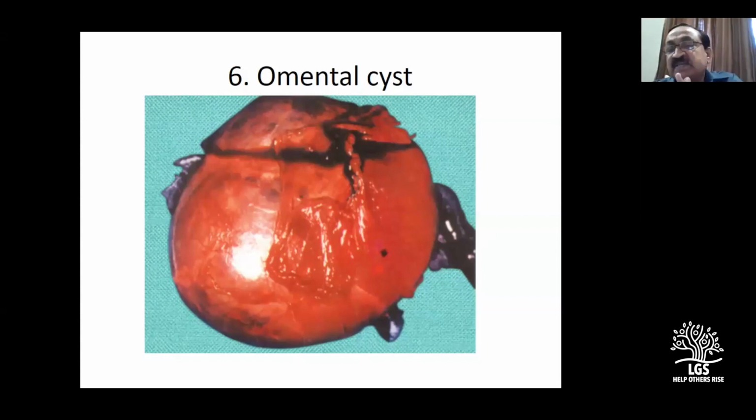Very large cyst. The most important point here is, number one, the age of the patient. Is it a congenital cyst or acquired? It's congenital. So what is the age of the patient? Usually a younger patient. Is a mesenteric cyst congenital or acquired? Congenital.